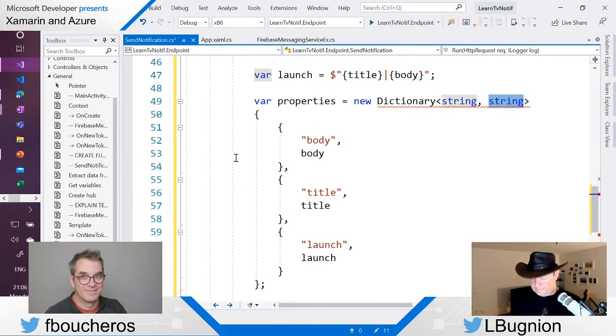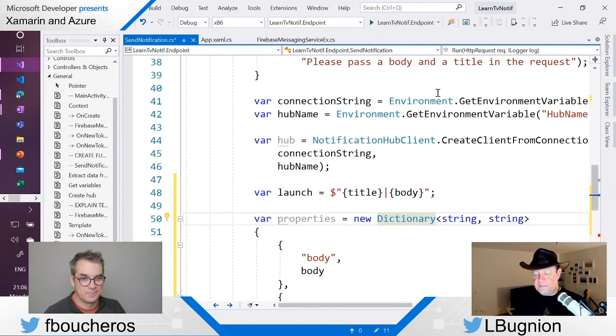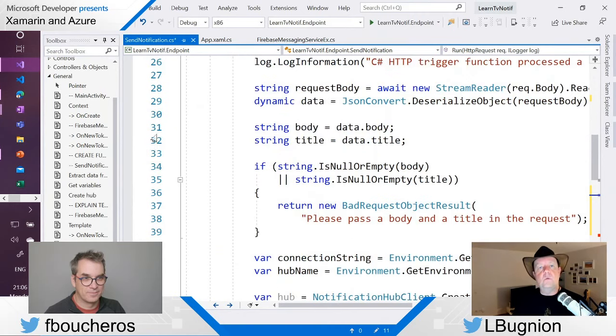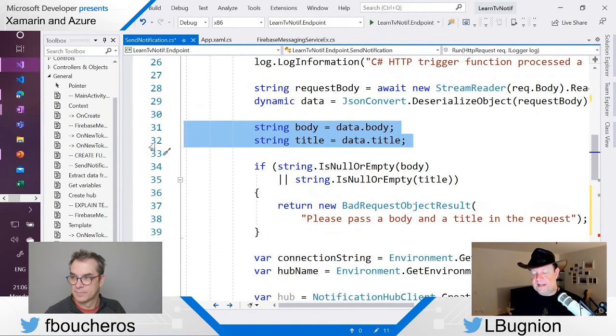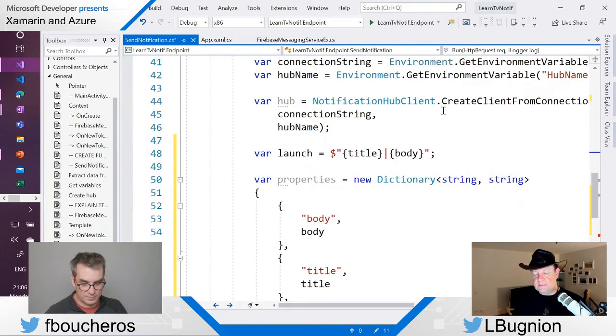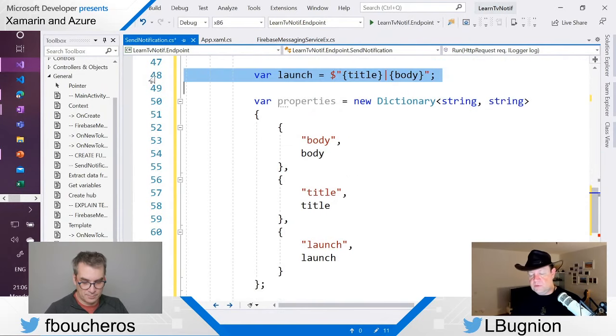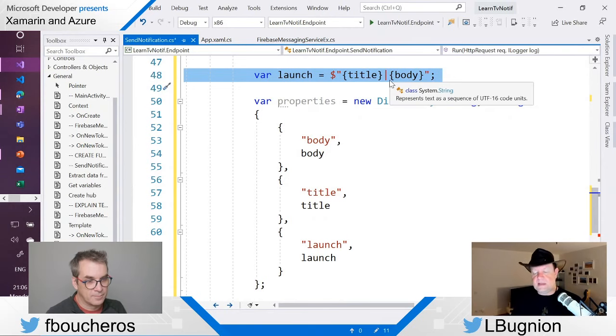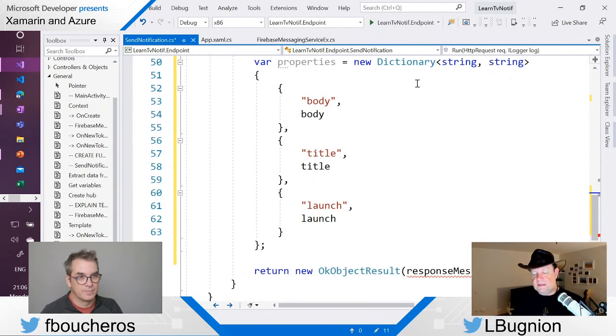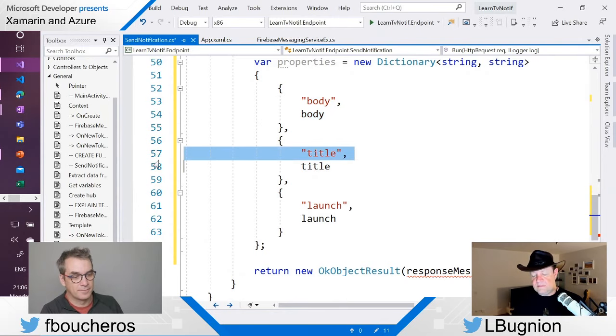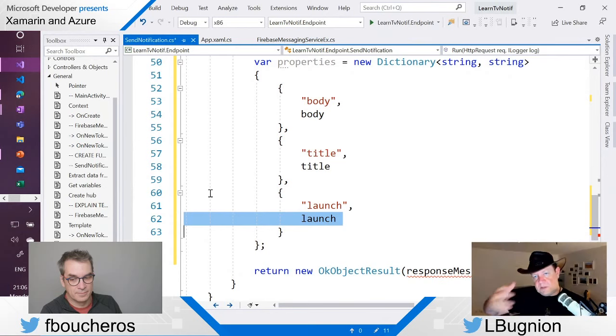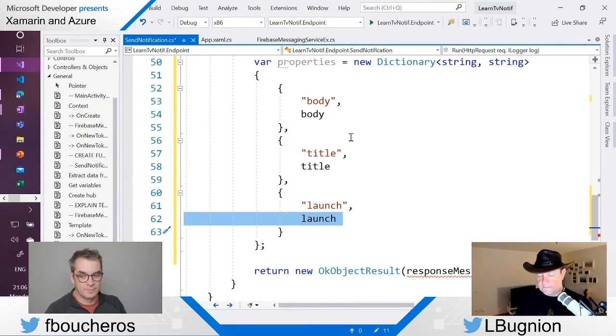So basically, let me explain what I'm doing here. I am reading from my JSON payload the body and the title that I need to pass to the mobile device. Then I compose a launch attribute using the separators that I mentioned before. And then I'm passing to the hub the body here, the title here, and the launch parameter. And then this is going to be packaged. This is going to be pushed in the template to Android and in the other template, the XML template, to Windows.